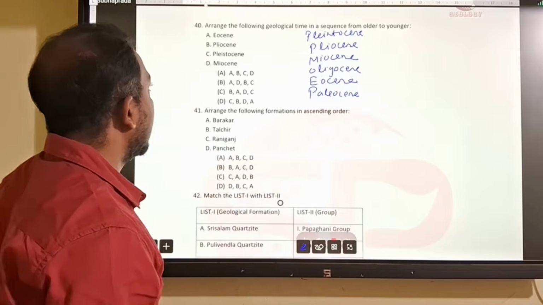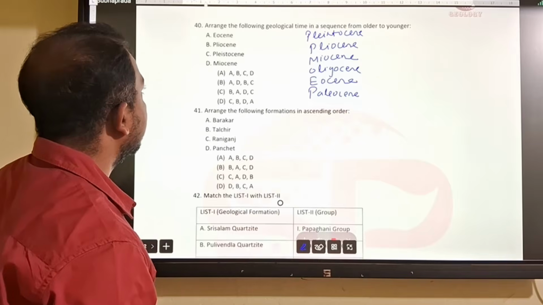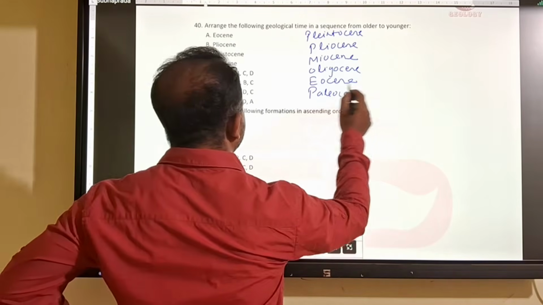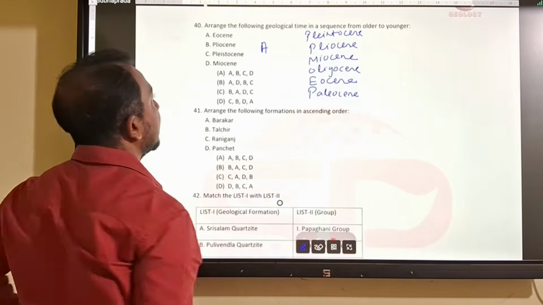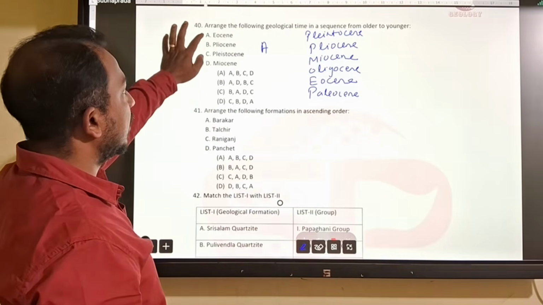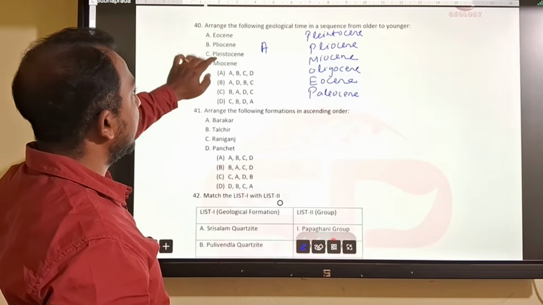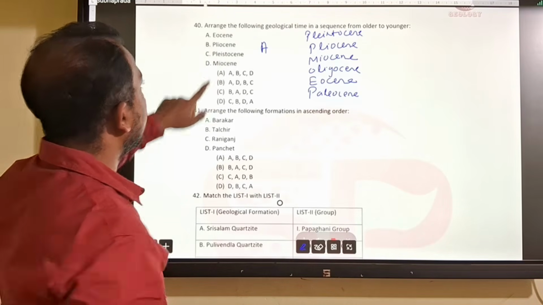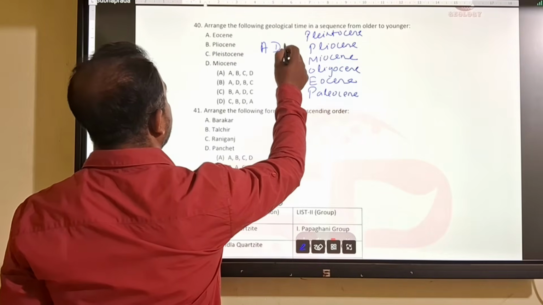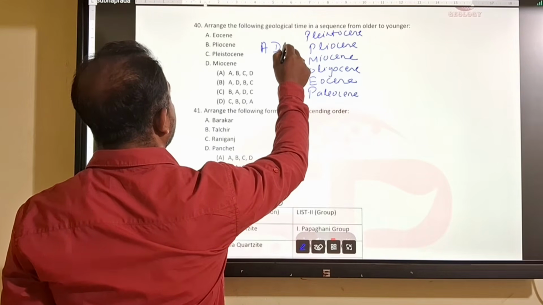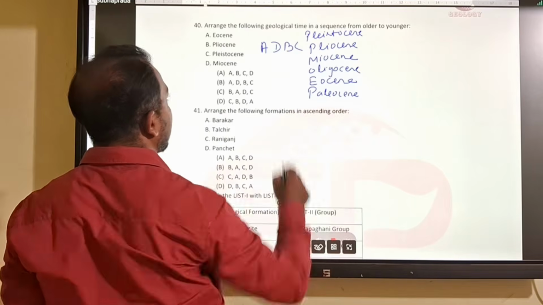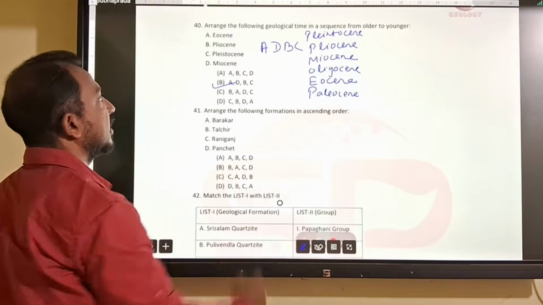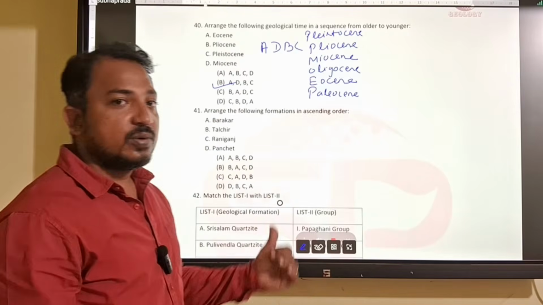So older to younger means, according to this, first will be Eocene. First will be A. Then after Eocene we will have Miocene, that is D, then B, Pliocene, then Pleistocene: ADBC. So option B will be correct. They all belong to Cenozoic era.